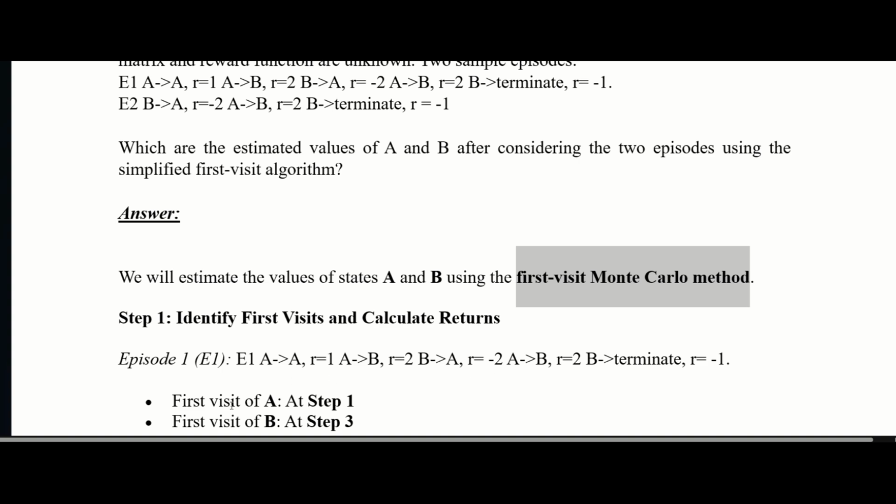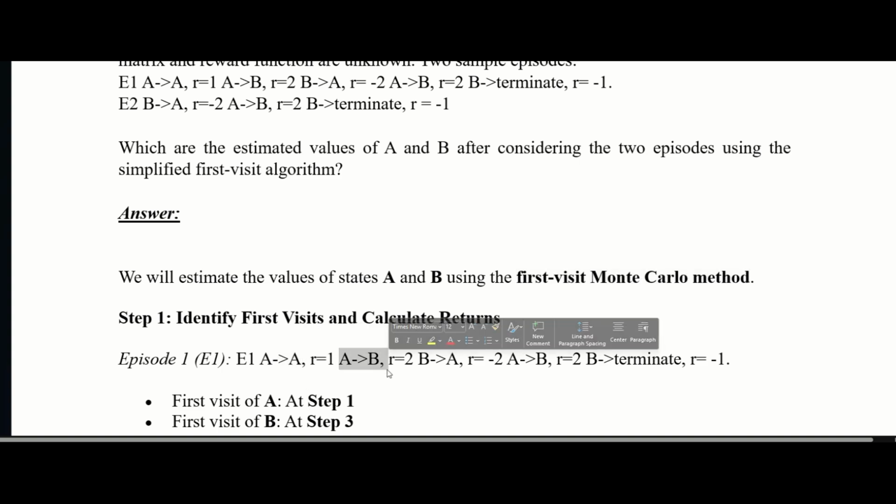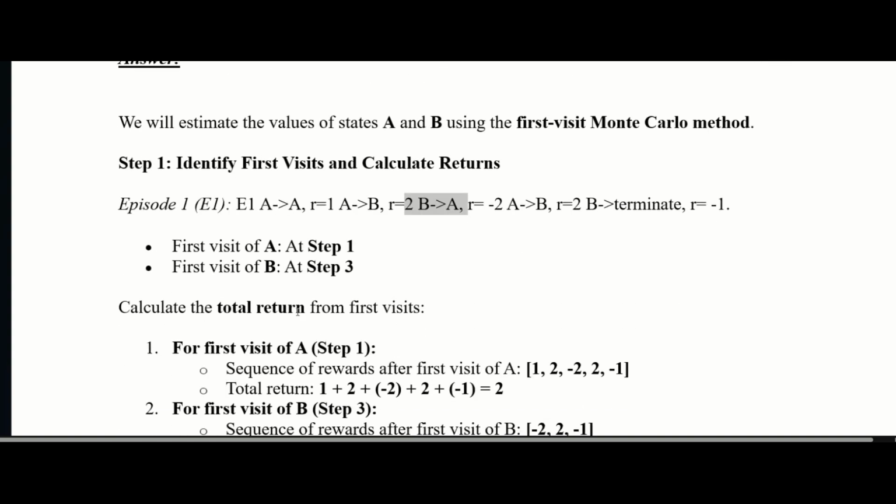And first visit B. This is the first step, this is the second step, and this is the third step. So in the third step, we have first visit as B. Now calculate the total return from the first visit. For first visit of A, step 1, the sequence of rewards after the first visit is 1, then 2, then -2, then 2, and then -1.